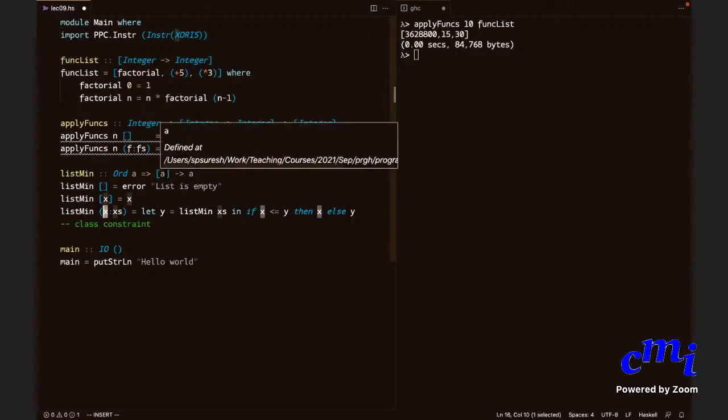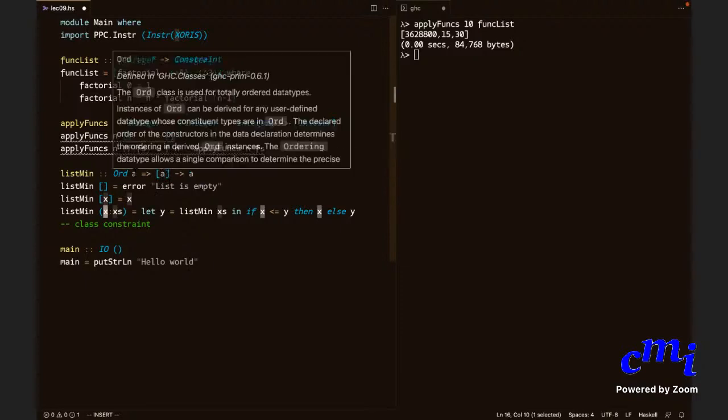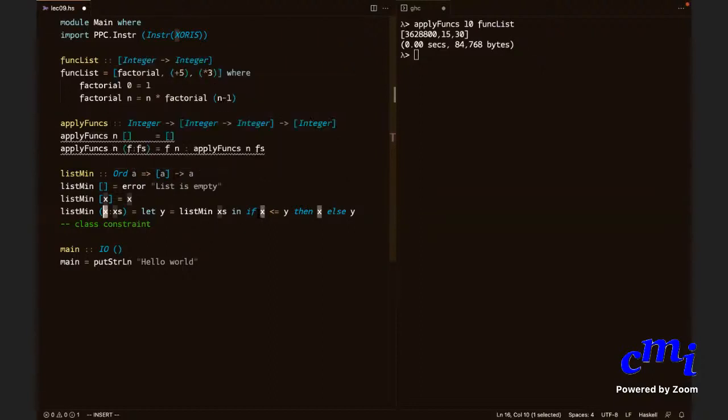So this function cannot be written for arbitrary types, lists of A. This function cannot be defined on lists of arbitrary type A, but only where the elements have a notion of order. Is it clear? Who asked me to again explain class constraint? Rajdeep, is it clear now what I'm doing inside the code? In the code, I am appealing to some operator or functionality of elements of type A. And this will not hold for all types A, but only for certain types.